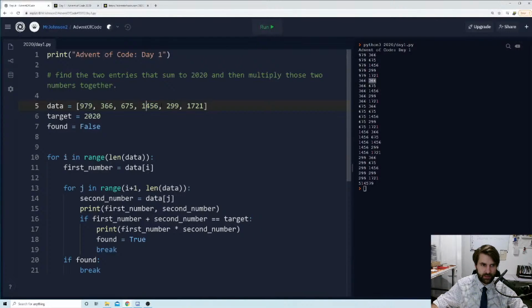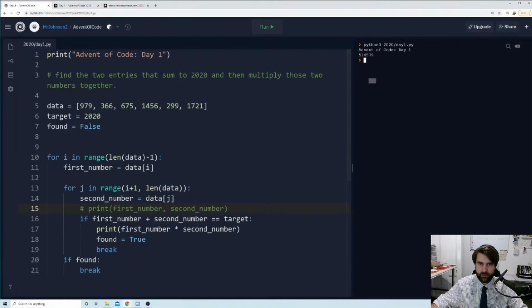And when I is 3, we want to start, and that means we actually don't want I to ever get to the length here. We don't want I to get all the way up here. We actually want it to get 1 less. So we're going to do len data minus 1. Just a little bit of optimization there. It will make sense if you had a really big data set there. So I'm going to just comment out this print line, so I don't need it, and hit run, and I've got this.